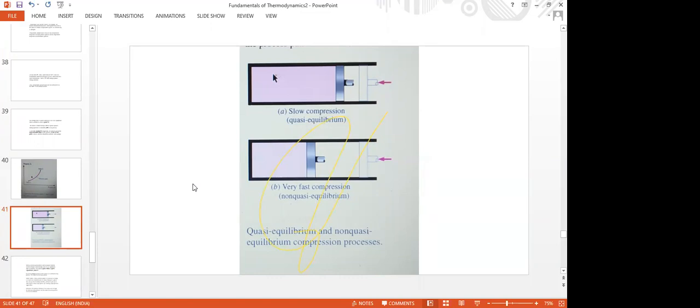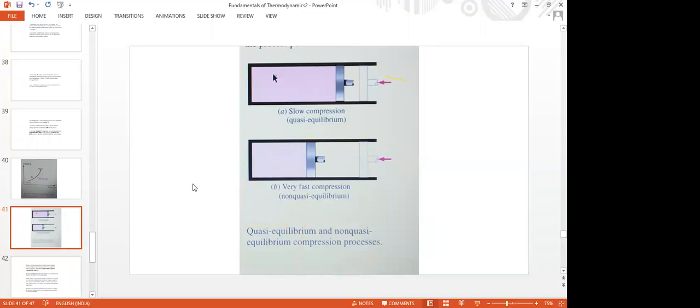It is not the non-quasi-equilibrium process. The non-quasi-equilibrium process is a fast process. A quasi-equilibrium process is the one which can be modeled as a real process, or all the real processes can be studied with a quasi-equilibrium process, which is a slow process.